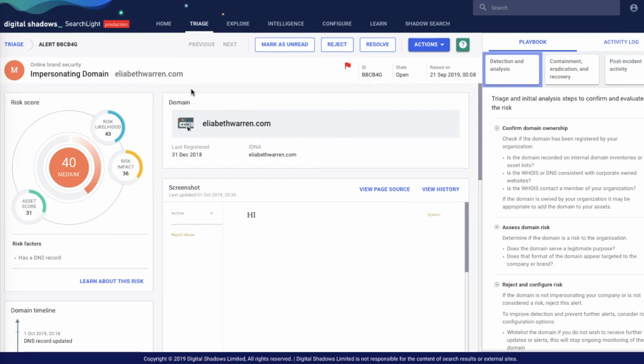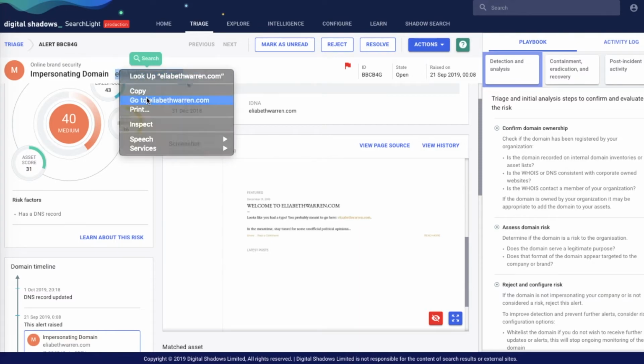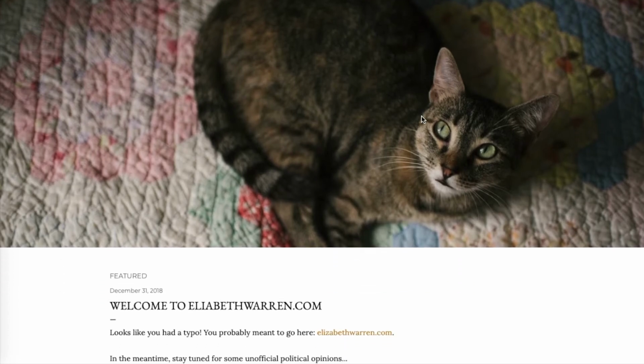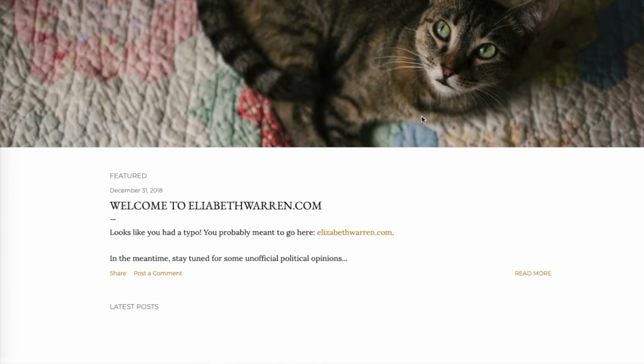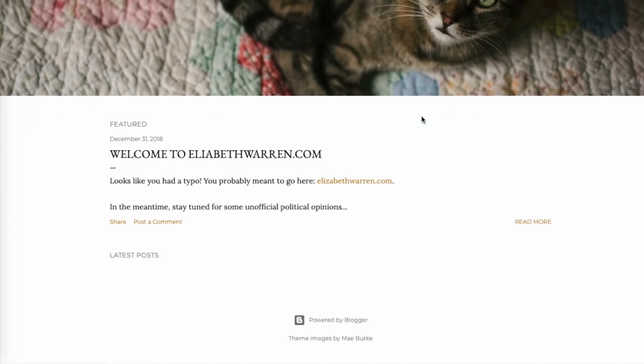This one's for Elizabeth Warren's campaign, and you can't really tell from the screenshot exactly what it is, but this is more on the side of just a normal typosquat. And it's actually one of the more interesting ones just because it's not malicious. It just gives you a picture of a cat, which is good. I mean, that's happy, and it actually tells you that you have visited a typosquat page.